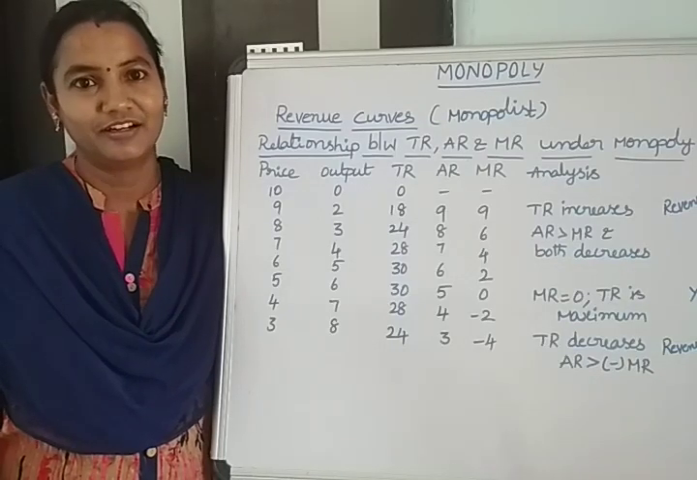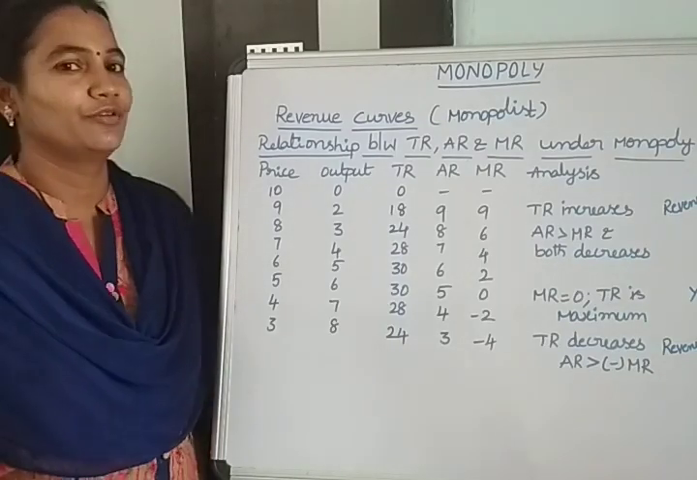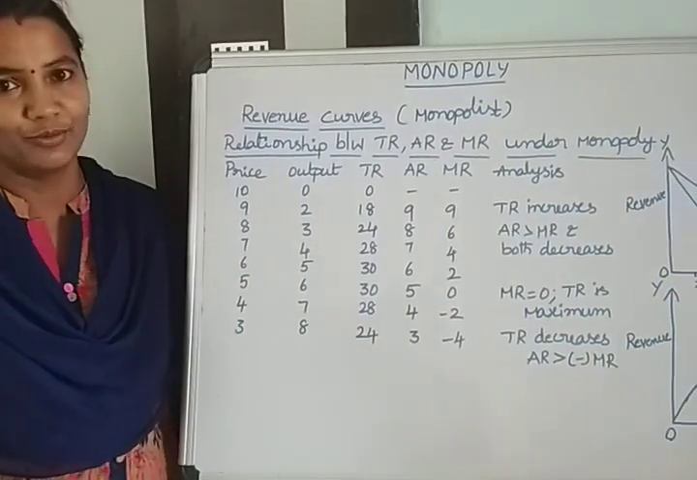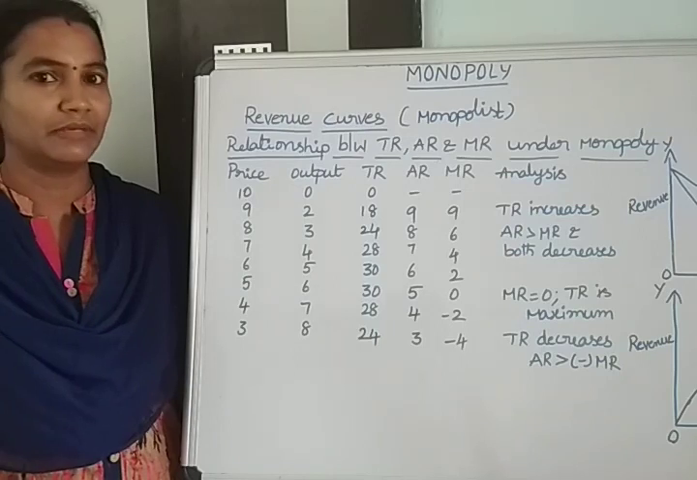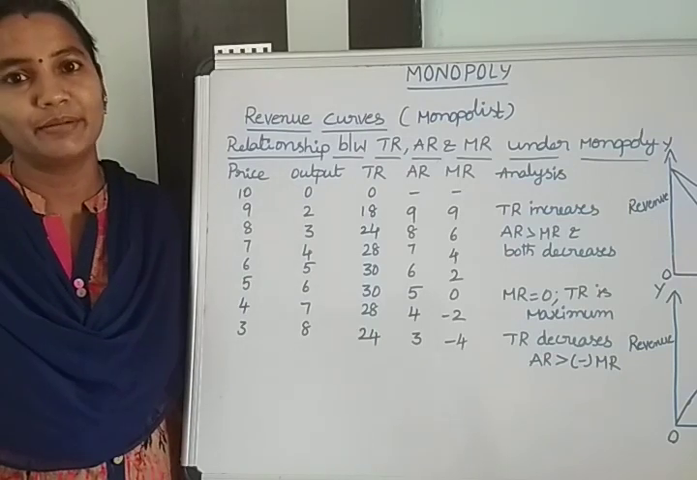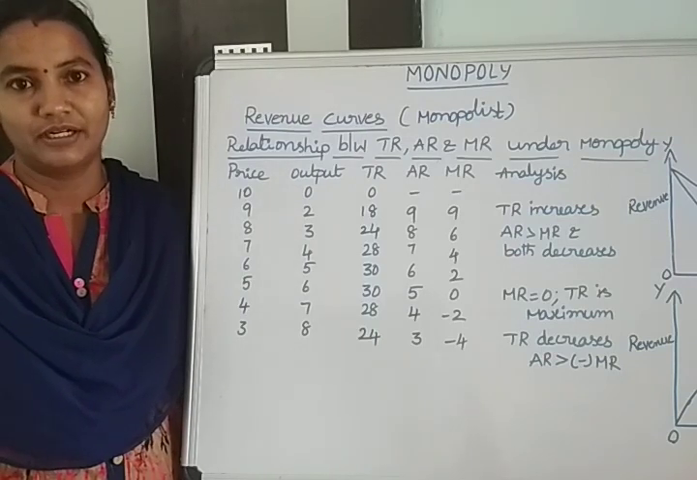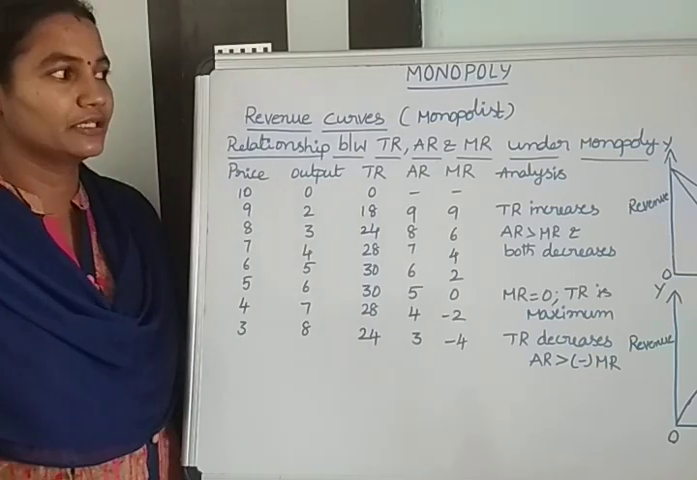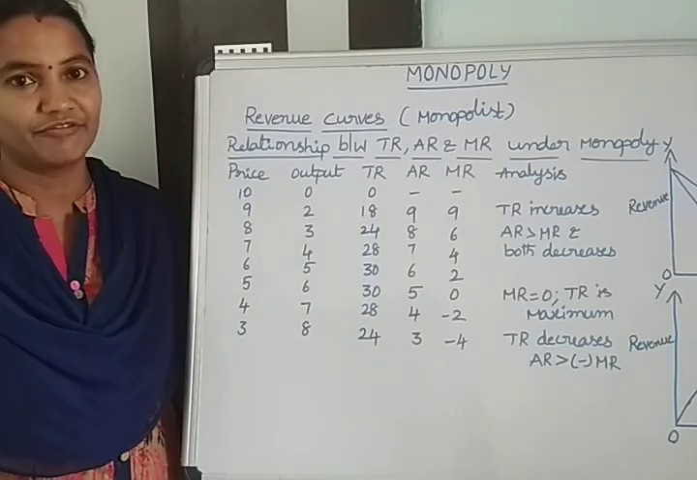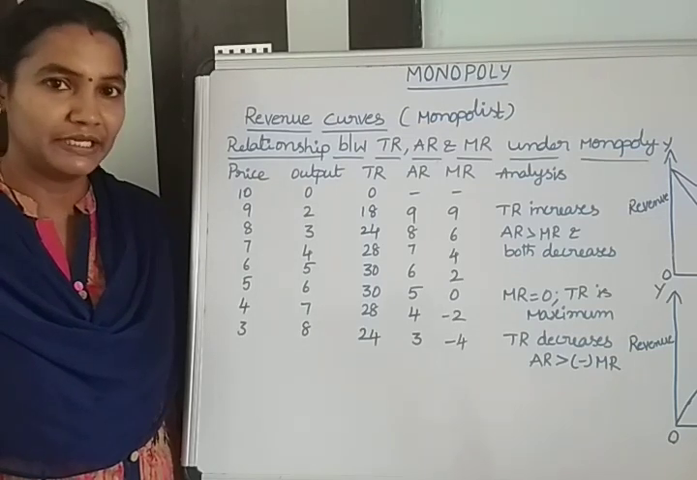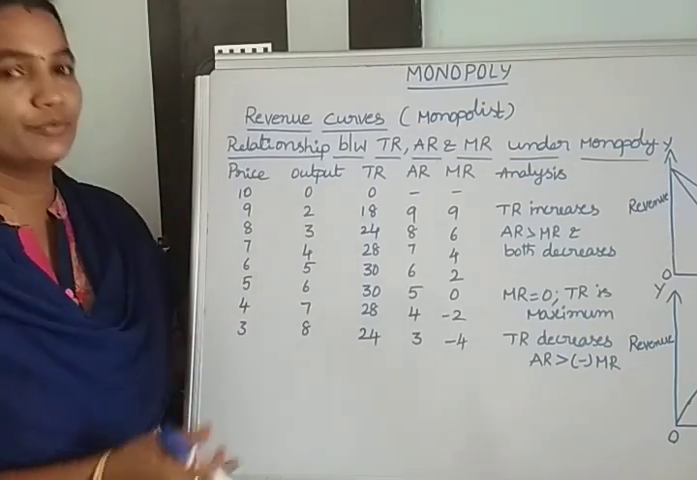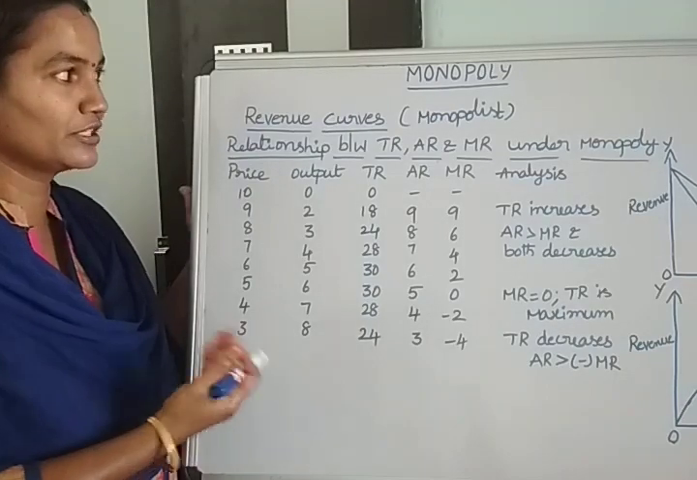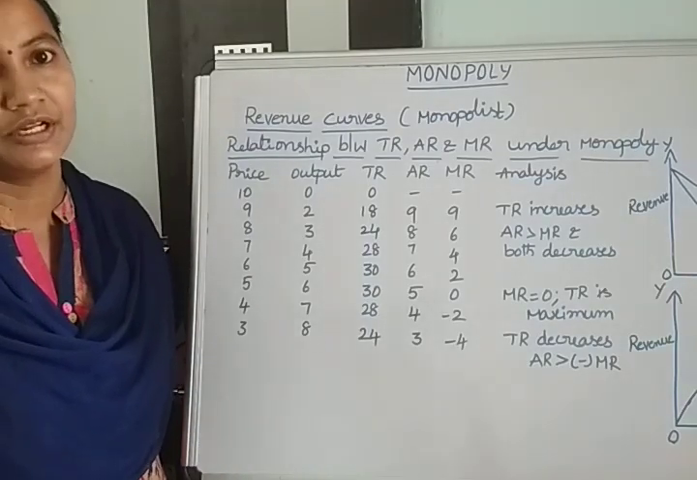Good morning, one and all. Today we are going to discuss the revenue curves under imperfect competition as well as monopoly. Except in oligopoly, in the remaining markets we see the same type of revenue curves under imperfect competition. In the last video we started the main features of monopoly, and that is completed. So today we are going to discuss the revenue curves under monopoly.